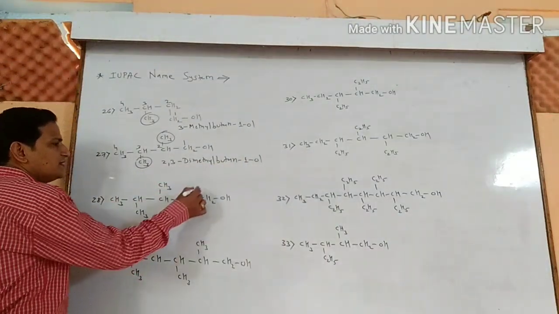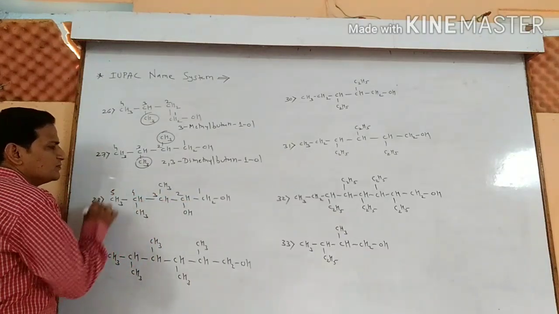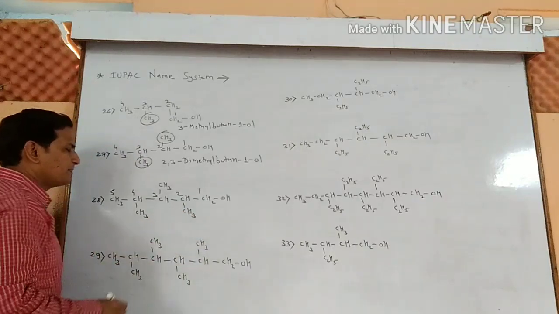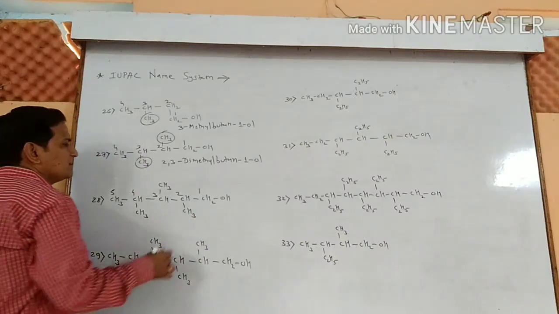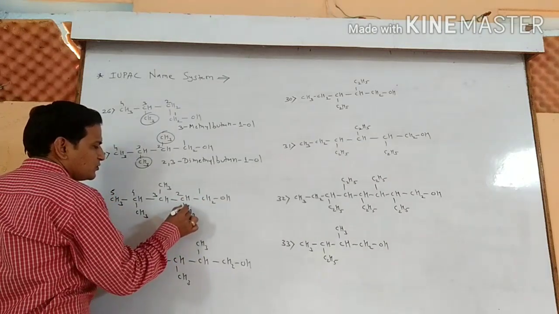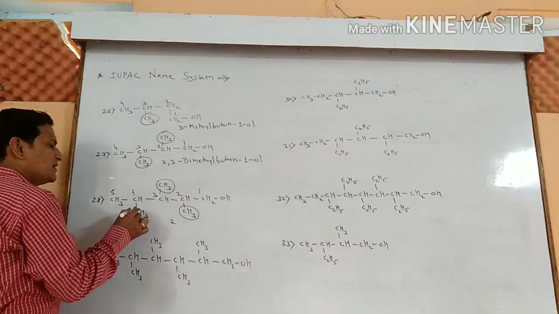Example number 28. 1, 2, 3, 4, 5. There is a mistake. Here should be the CH3. To the second position, methyl group is there. Third position is also containing methyl group.